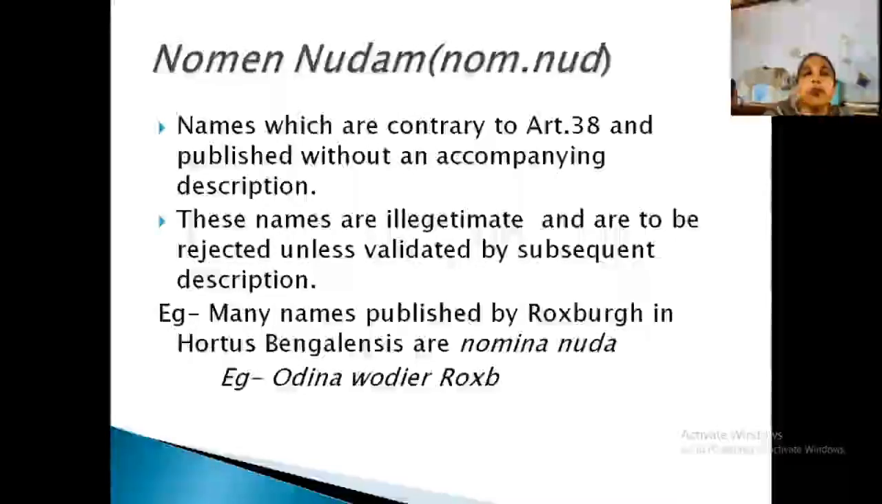Then another important part under the appendices is nomen nudum. It is contrary to Article 38, published. Those names published without an accompanying description are known as nomen nudum. For an effective and valid publication we need a clear-cut description. If there is no such description with the taxa, you have to reject it. Such names are published as nomen nudum. They are illegitimate names and have to be rejected unless validated by a description. Many names in Hortus Bengalensis are like nomen nudum.